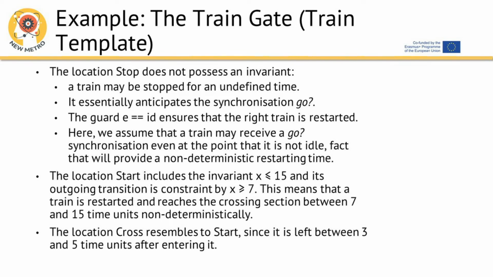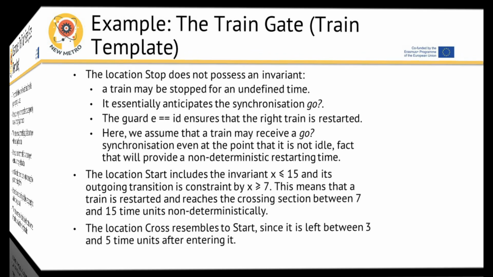The location start includes the invariant x less than or equal to 15 and its outgoing transition is constrained by x greater than or equal to 7. This means that a train is restarted and reaches the crossing section between 7 and 15 time units non-deterministically. The location cross resembles start, since it is left between 3 and 5 time units after entering it.